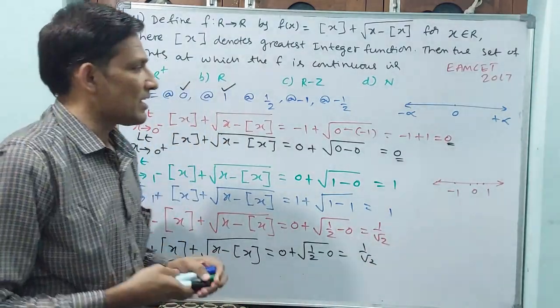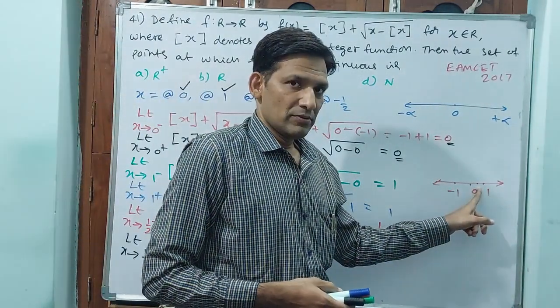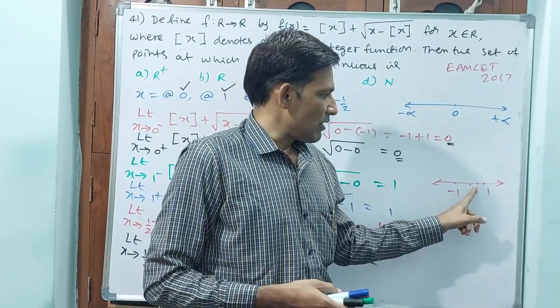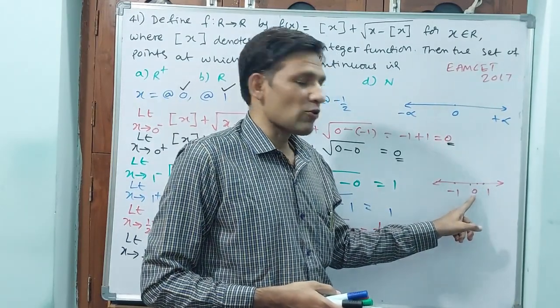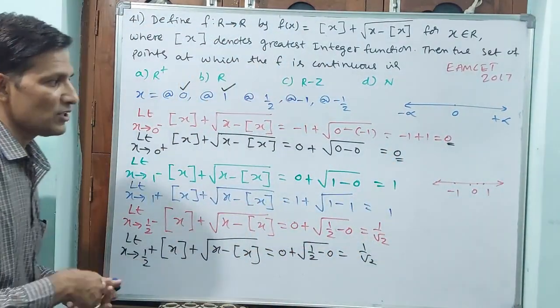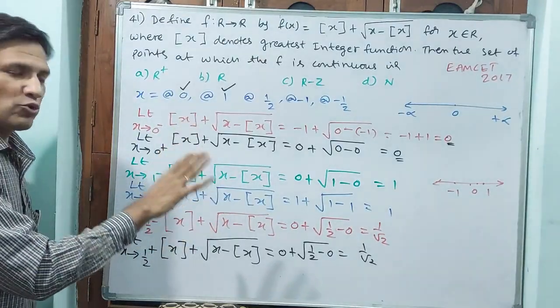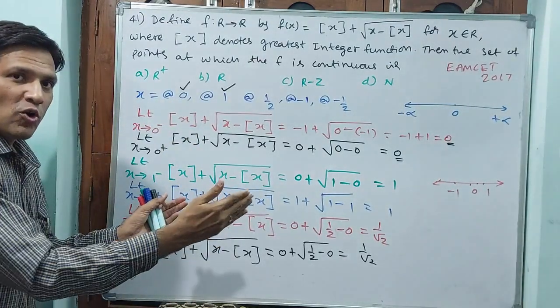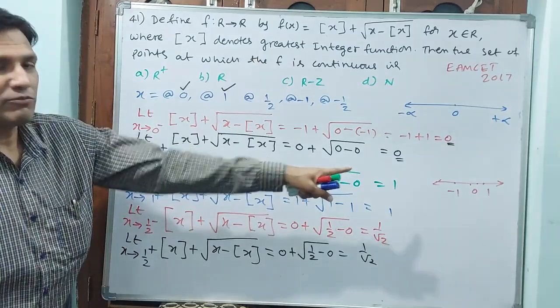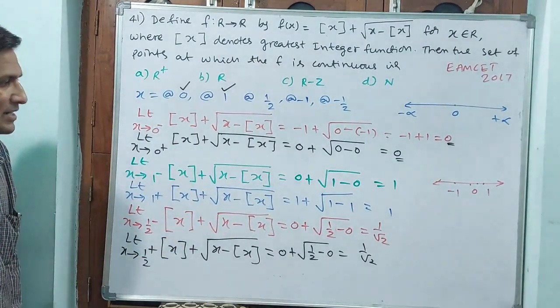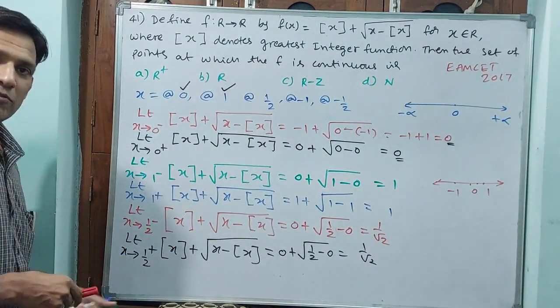Why? Because here we are giving 1/2, not an integer. 1/2 plus or 1/2 minus, both are going to give 0 only. Why? Because if you give 1 then 1, if you give 0 then 0. In between 0 and 1, whatever number you give, it is going to come 0 only for the greatest integer function. That is why this is continuous at 1/2 also.